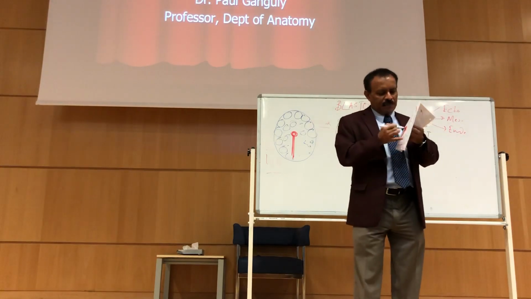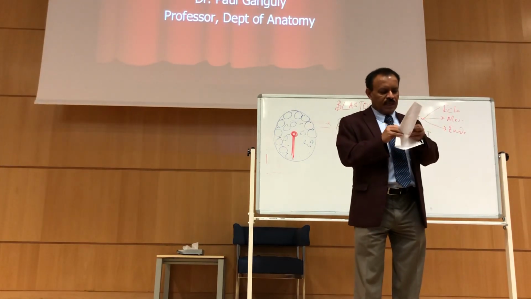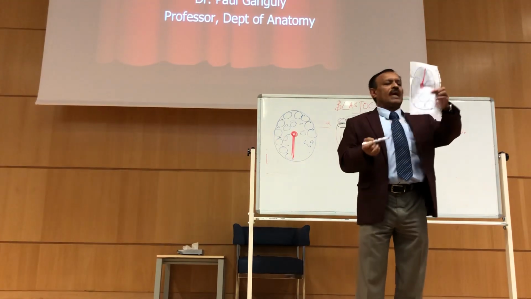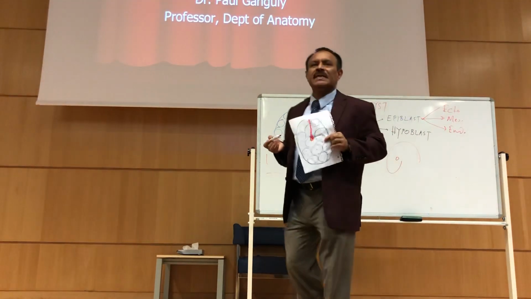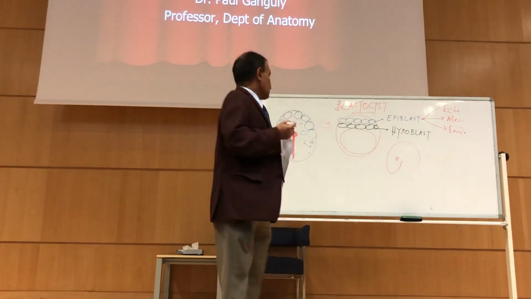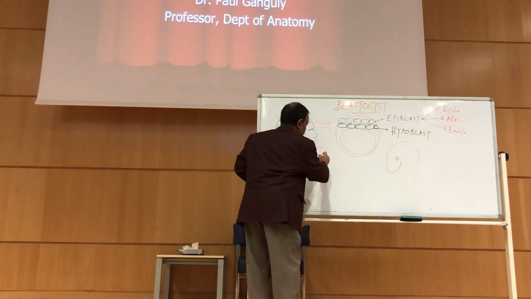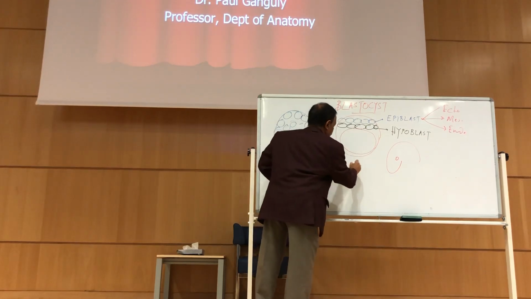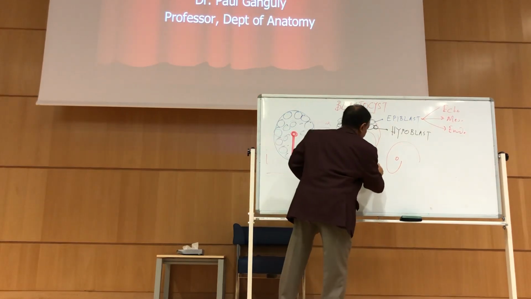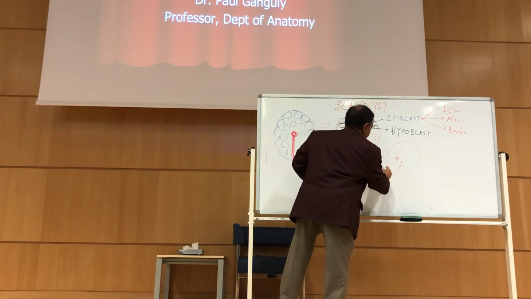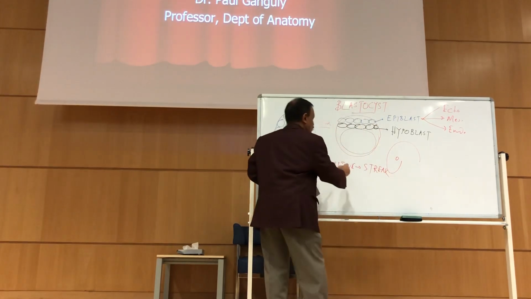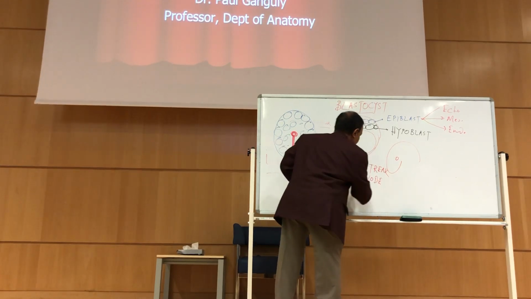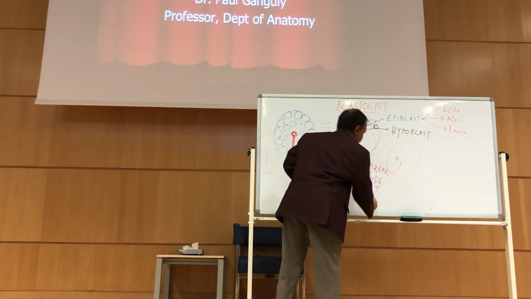Then, after some time, a little hole will appear. It's called the primitive pit, P-I-T, pit. So I'll write the 3 things: primitive streak, S-T-R-E-A-K, then I'm not writing the full thing. Primitive node, which means the swelling on that, and then primitive pit. Very important.